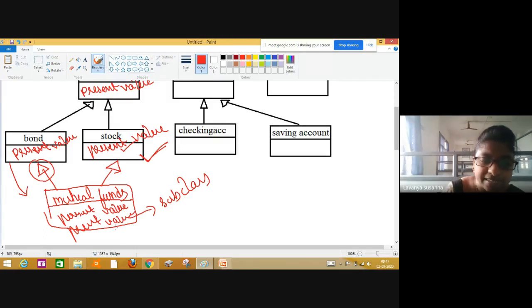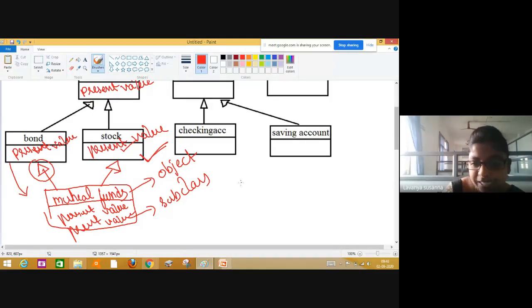Now the compiler will get confused if you are referring to it using this mutual fund object. Using this mutual fund object, if you are referring to present value, the compiler will get confused. Which present value should the compiler refer to, from bond or from stock? This mutual fund is getting it two times, right? Which present value should the compiler refer to, either the bond class present value or the stock class present value? This is the problem with this type of inheritance.